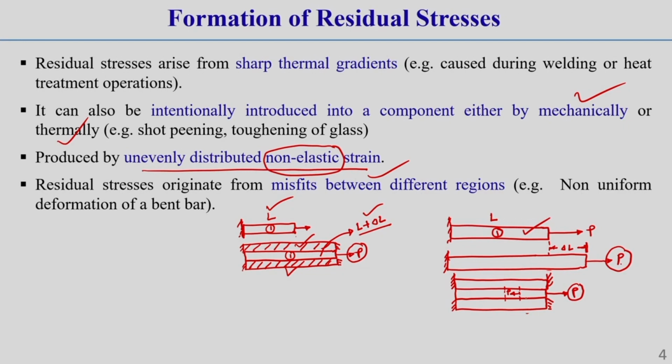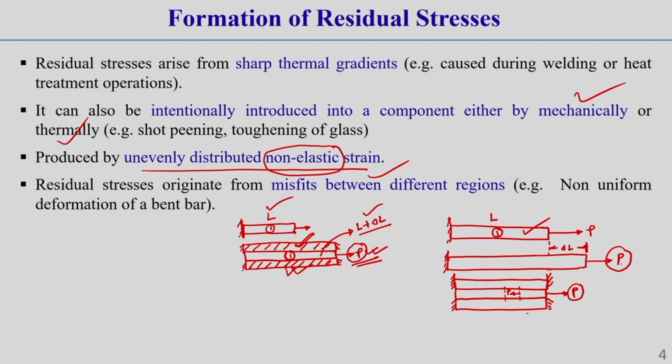So, due to this, what happens? If we remove this force P, then also this layer 1 will remain in the elongated condition. Why is it in the elongated condition? Because of the support of this top layer and bottom layer, correct. Now you see, what happens in this layer 1, due to its not returning back from its elastic state to its original state after removal of the load? There is some internal resistance developing in that structure, or internally there is some resisting force developing, correct.